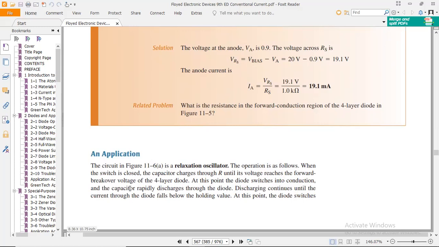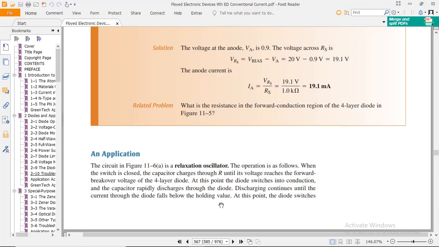oscillations. Oscillations are continuous signals that you already studied in the communication systems course. The relaxation oscillator operation is as follows, as mentioned in the diagram below. When the switch is closed, the capacitor charges through R until its voltage reaches the forward breakover voltage of the four-layer diode, that is the thyristor. At this point, the diode switches into conduction and the capacitor rapidly discharges through the diode, discharging continuously until the current through the diode falls. That means the capacitor completely discharges itself and the diode current falls down to